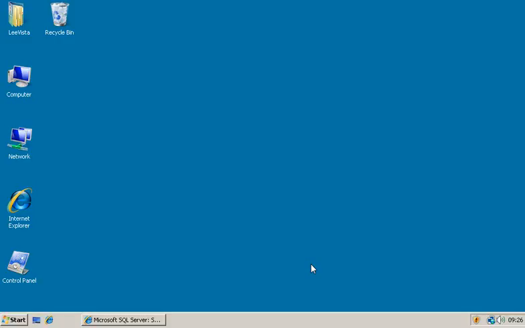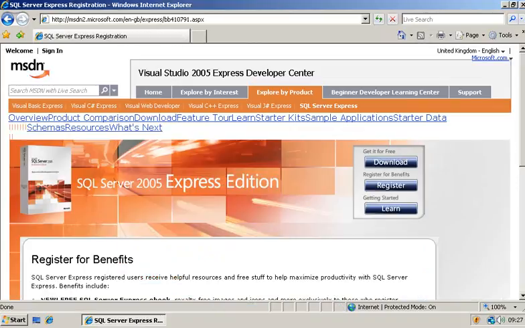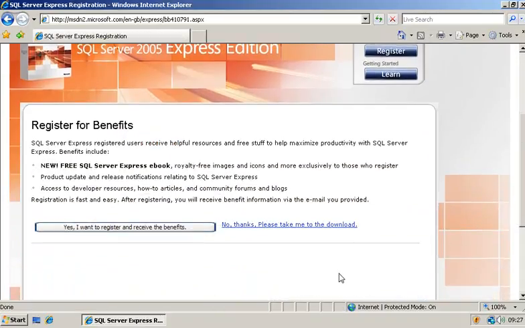The next thing that we need to do is download SQL Server Express 2005. So to do this, go to this website. And from here we can download SQL Server Express for free. So click on the Download SQL Server Express link. Here you can register, which will provide you with further resources when working with SQL Server. We'll just click on No thanks, please take me to the download.